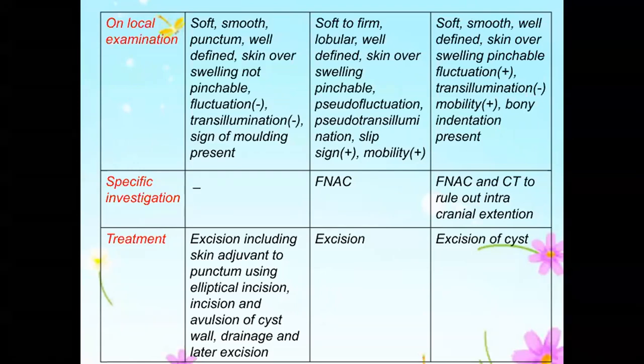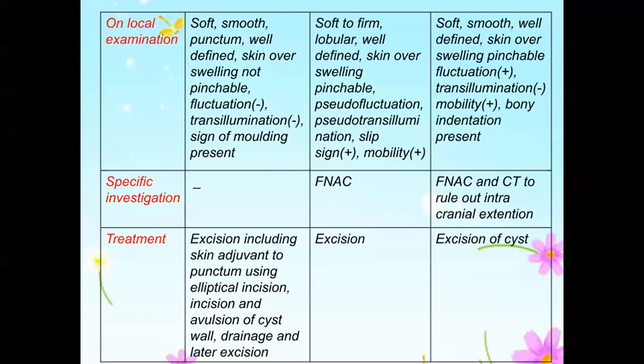What findings will be there if it's a lipoma? It will be soft, but fluctuation will be absent. Will it be transilluminated? Usually it is not transilluminant. Suppose it's a very small lipoma and you use a bigger torch, it might show pseudo transillumination, pseudo fluctuation. Pseudo fluctuation means in one plane it might be fluctuant, in another plane it may not.